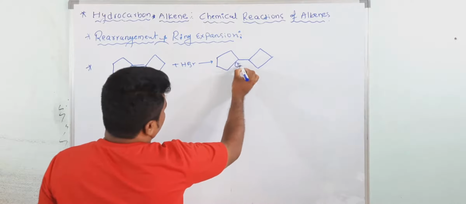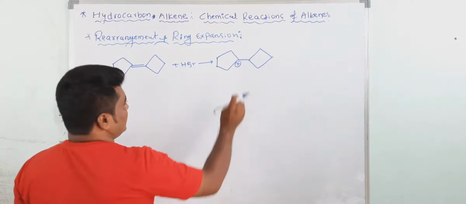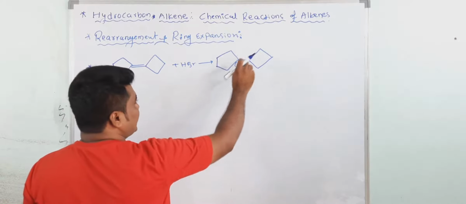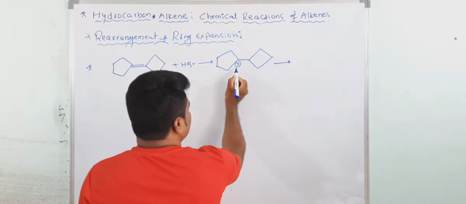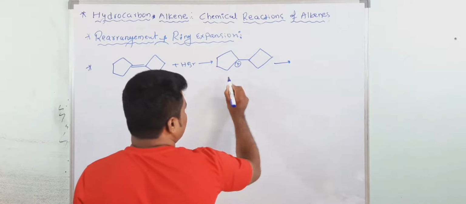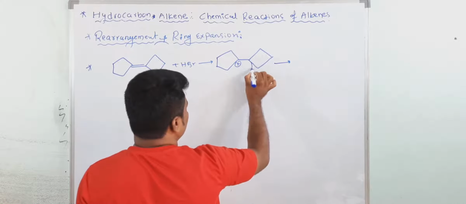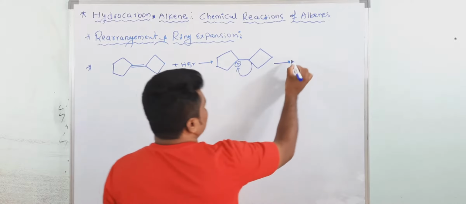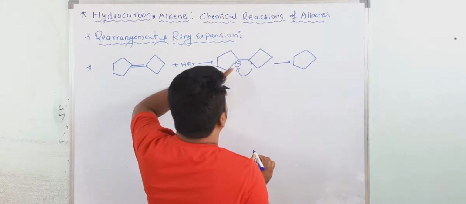See here, this is a 5-membered ring, so a little bit stable, if the carbocation is on the 4-membered ring. Now what happens? The small ring adjacent to the carbocation undergoes ring expansion. Now you get a 5-membered ring.